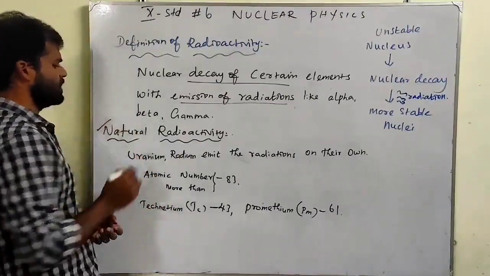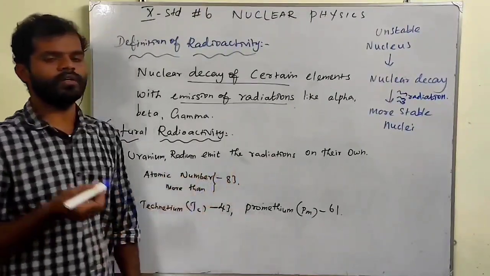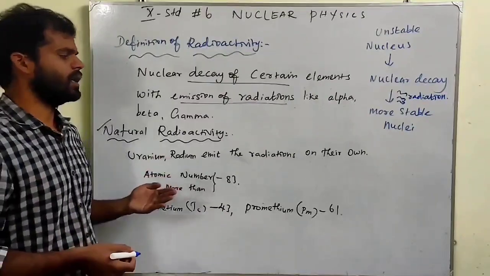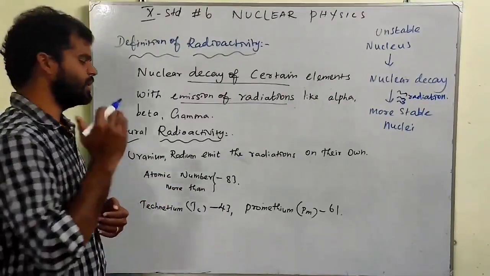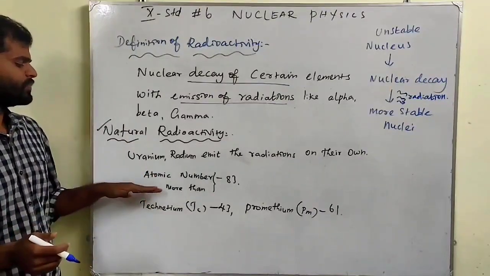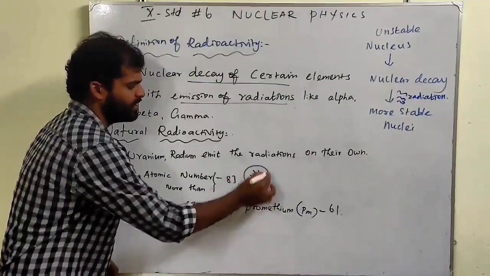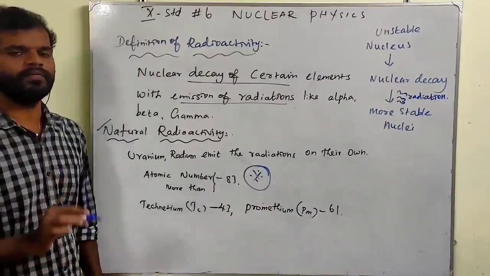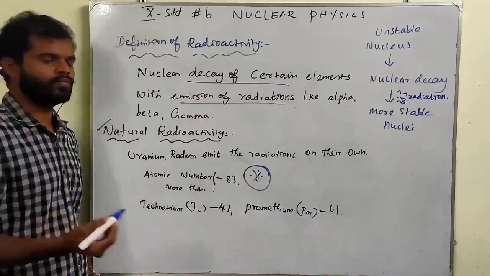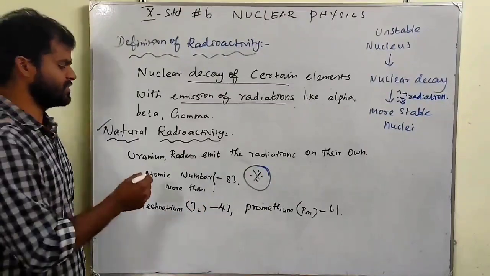Now we are going to discuss natural radioactivity. Very simple. Uranium and radium emit radiation on their own. Elements which emit radiations on their own show natural radioactivity. For example, atomic number more than 83 is very important. This is only possible when we have atomic number more than 83. The elements which have more than 83 atomic number will be emitting radiations.